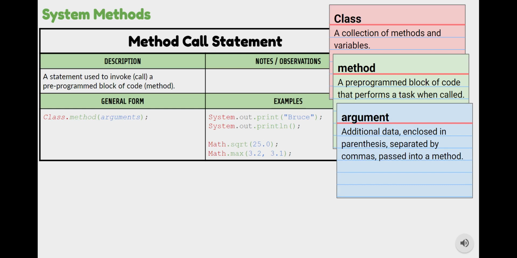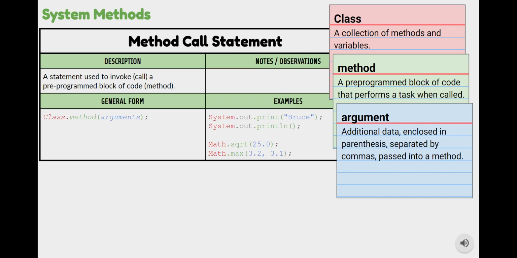We have some examples that we see in the examples box. We have from our system class, we have our print method. So we have system.out.print. And in this one, we do have an argument that we are passing in, and we're passing in the English word or string literal of Bruce. We also have our system.out.println, which we could pass in an argument. We don't need to pass in an argument to either print or println. We have one example where we are passing in an argument, one example when we are not passing in an argument.